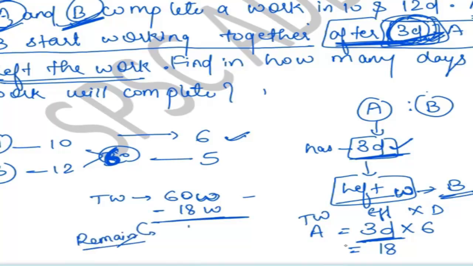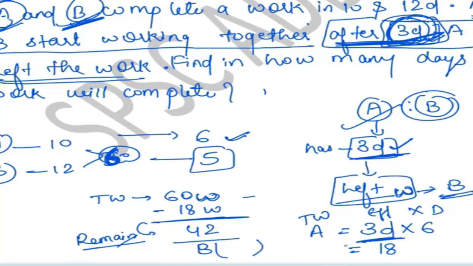And once you get the remaining work, you know that A has left, so B will complete this remaining work. No other one is going to complete the work. Only B will complete this remaining work. So what is the efficiency? Efficiency is 5. So this 42/5 is your answer.